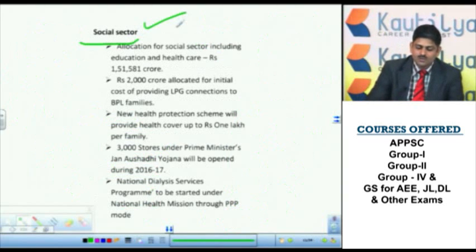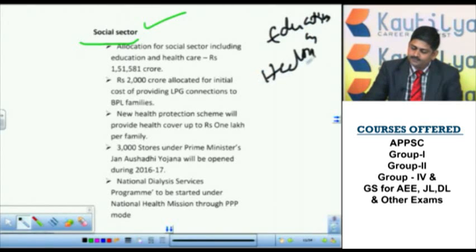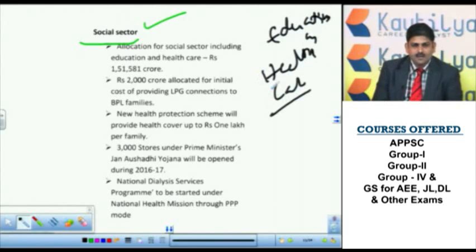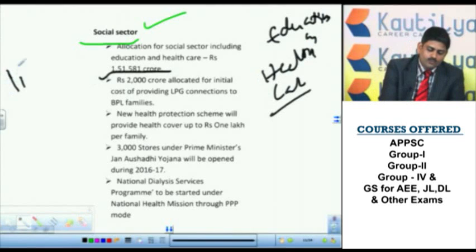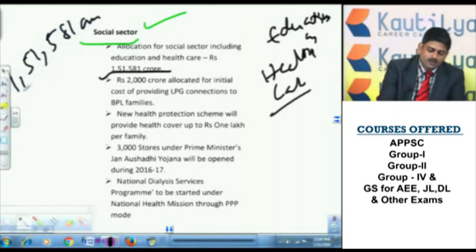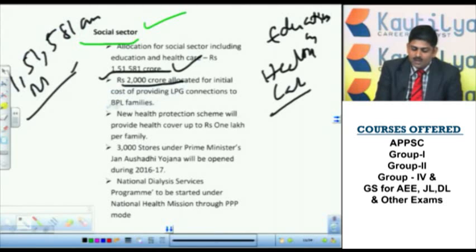Now, if we move to the social sector, here we included both education and healthcare. This sector attracted ₹1,51,581 crore. This total budget allocation was made for these two sectors. Now 200 crore is the cost of providing LPG connections to below poverty line families.